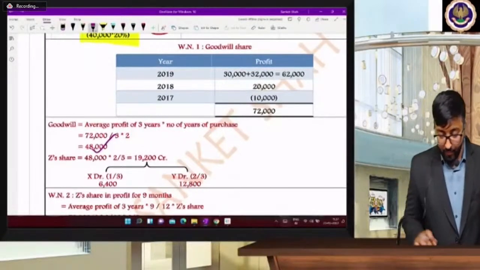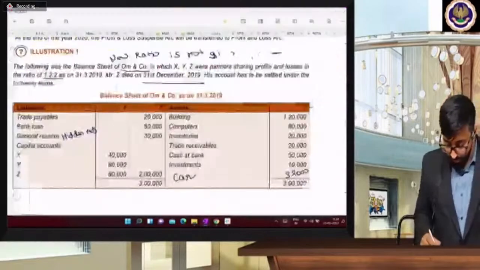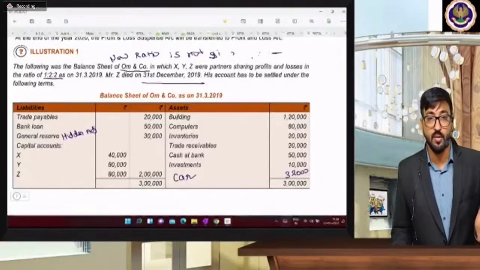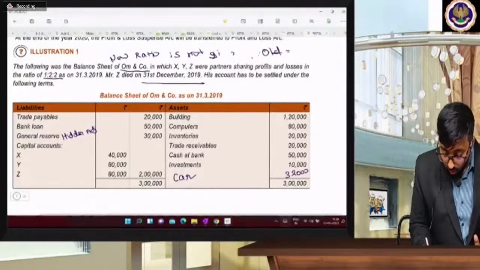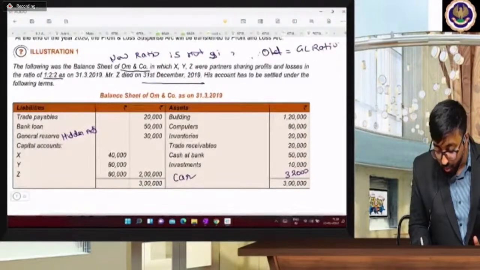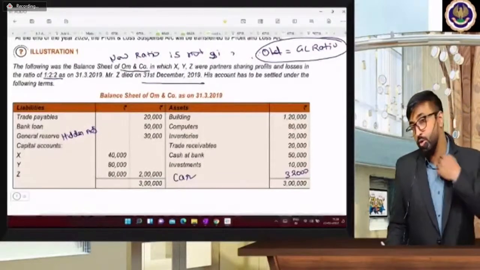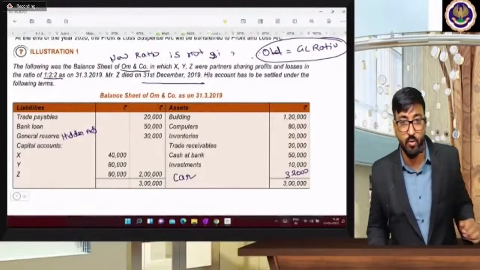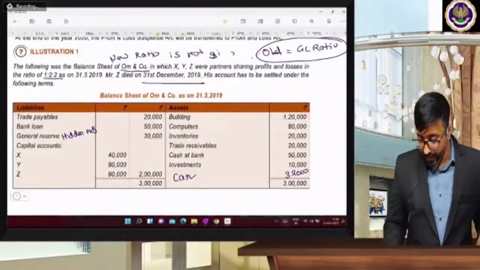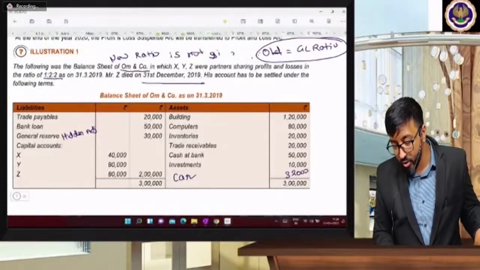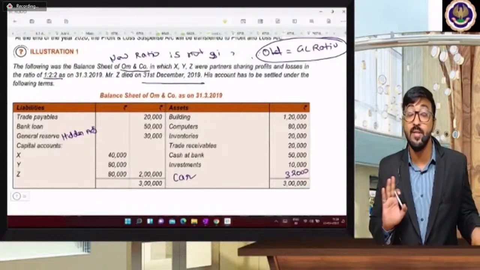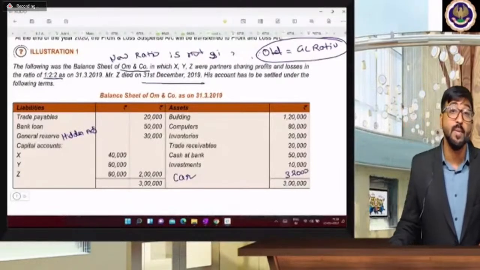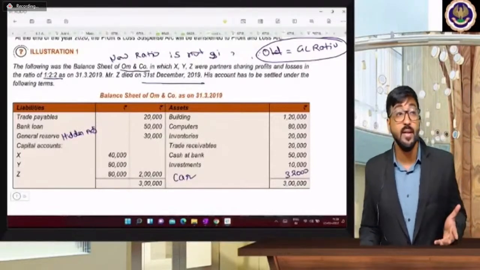No, beta. Here you have to write the sentence. If new ratio is not given in the question, then for the remaining partners, old ratio is equal to gaining losing ratio. Old ratio is equal to gaining losing ratio. So this is the interpretation of this sentence. Some students have written old ratio is equal to sacrificing ratio. But in death problem, there is no sacrificing ratio. Sacrificing ratio is when it is admission problem. But in case of death, it is gaining losing ratio.